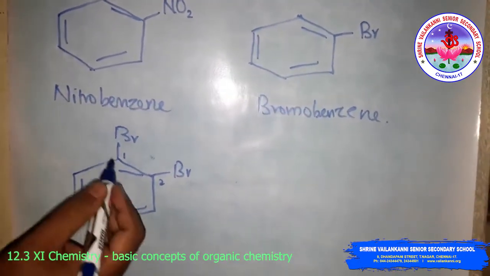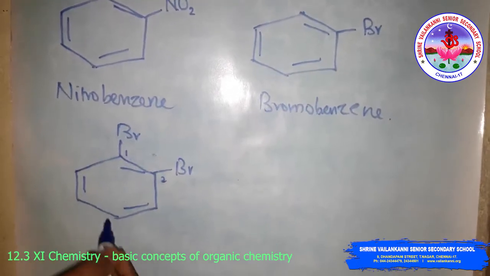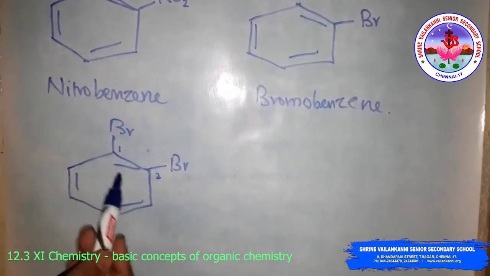That means the name is 1,2-dibromobenzene.